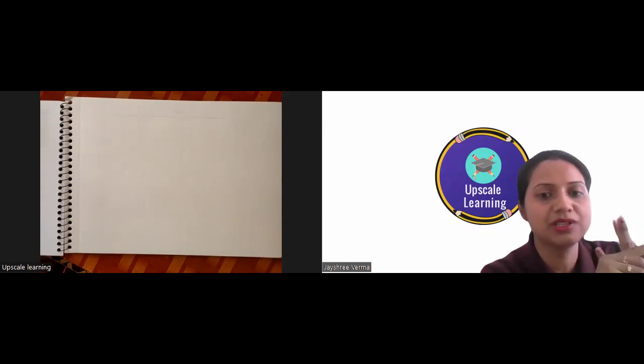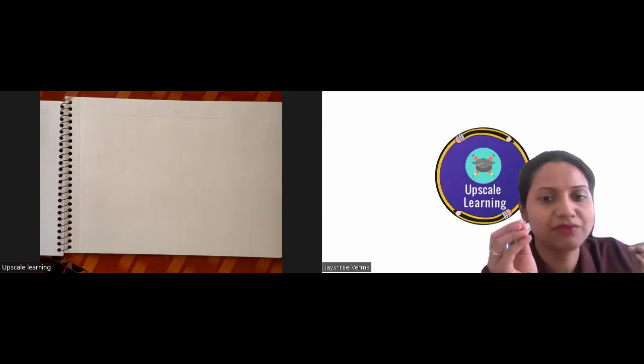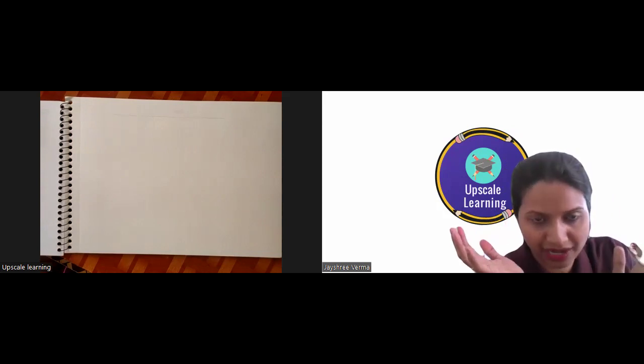In the second class, we used only pencils of different grades to create a scenery, right?